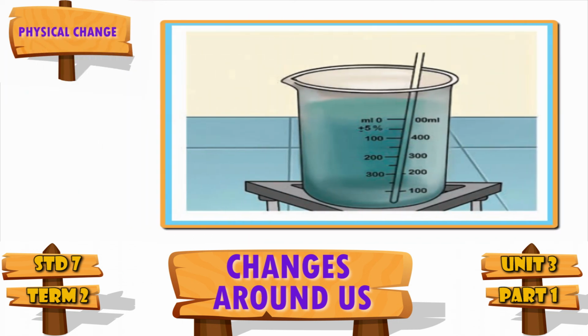Next one is crystallization. This is also a physical change. The process of cooling a hot concentrated solution of a substance to obtain crystals is called crystallization. Crystallization is a method of separation as well as a method of purification. We also know that seawater contains salt dissolved in it and the salt can be separated from seawater by the process of evaporation. But this is not a good technique because the soluble impurities do not get removed in the process of evaporation. But in crystallization, the soluble impurities are removed.